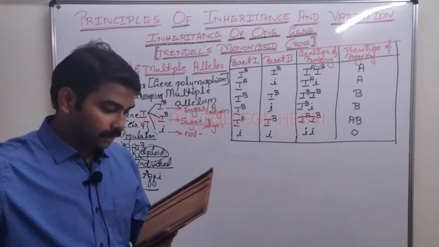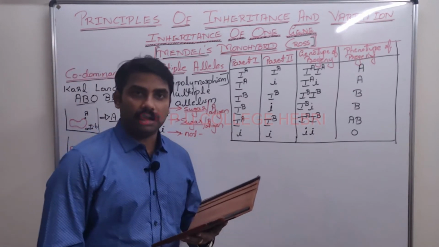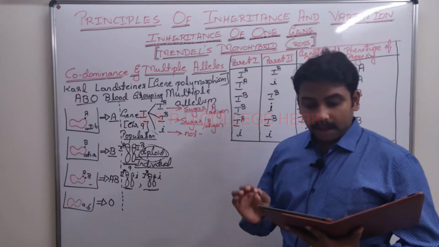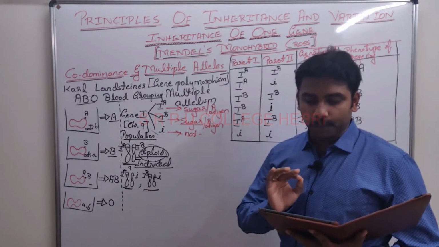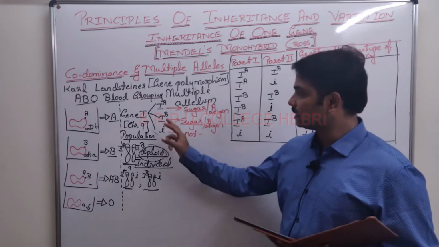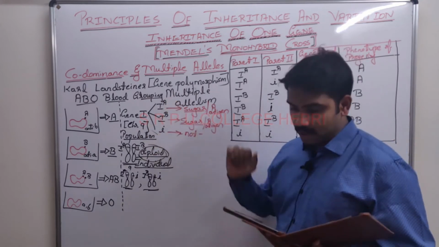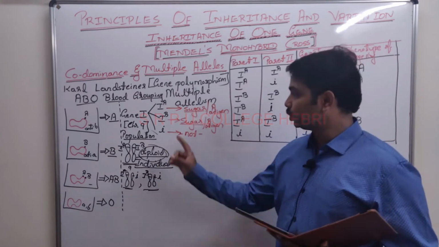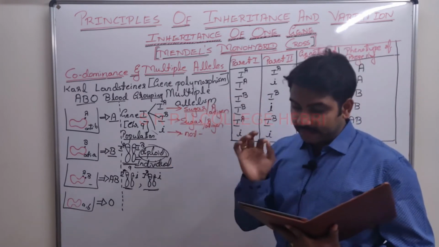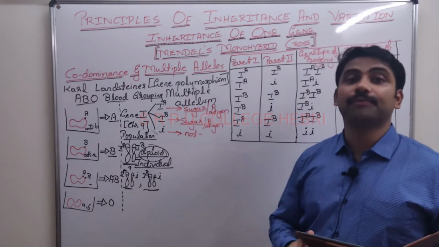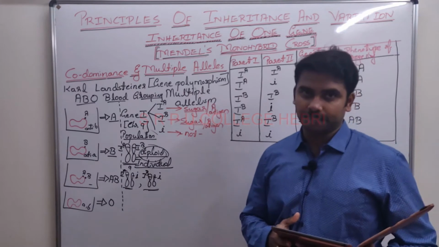Next line. Gene I controls the ABO blood grouping system by producing a sugar polymer (antigen) on the surface of RBC.